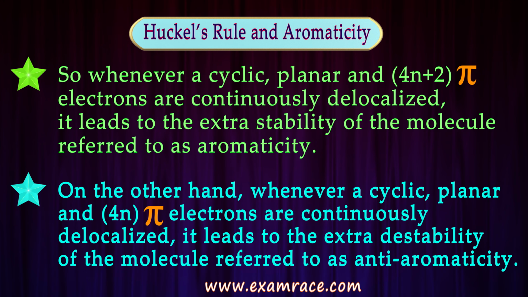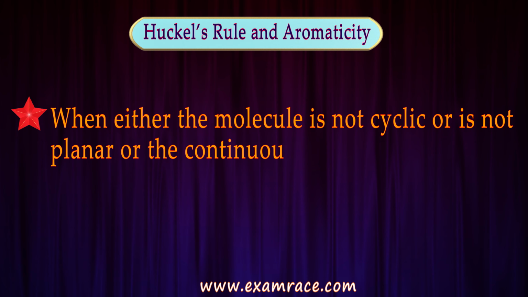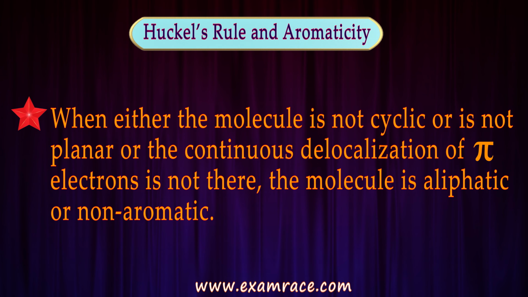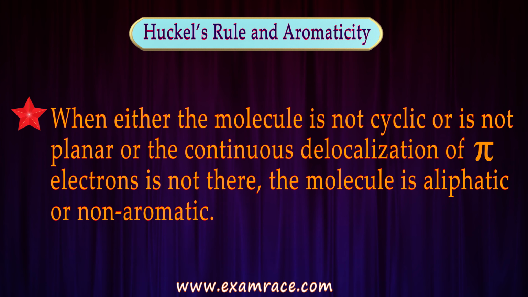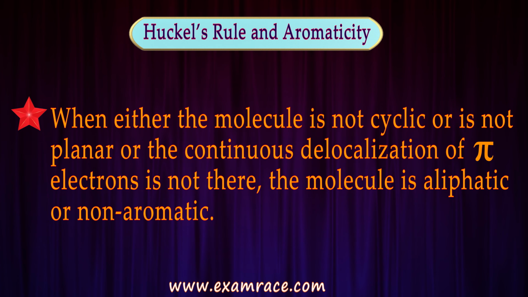And if a molecule is not cyclic and also not planar, and continuous delocalization of pi electrons is also not there, then that molecule will be aliphatic, or we can say a non-aromatic compound.